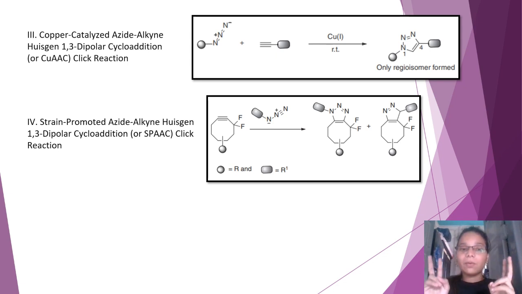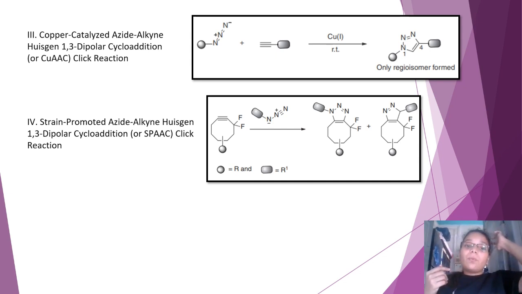This is exactly the question that was going around, and therefore there came the next advancement in the reaction, and that is SPAAC, the strain promoted click reaction, wherein the metal criteria was eliminated. Instead, a strained molecule was used. A strained molecule was clicked with azide to form the desired product.